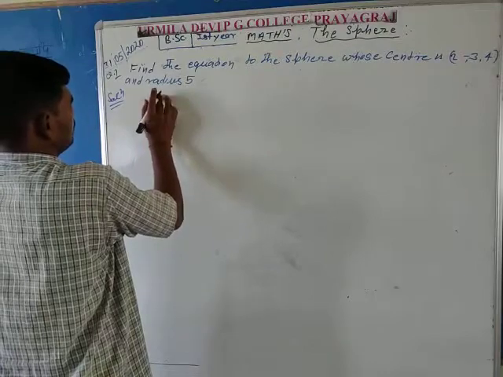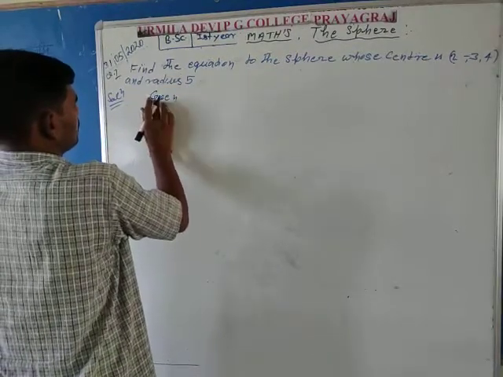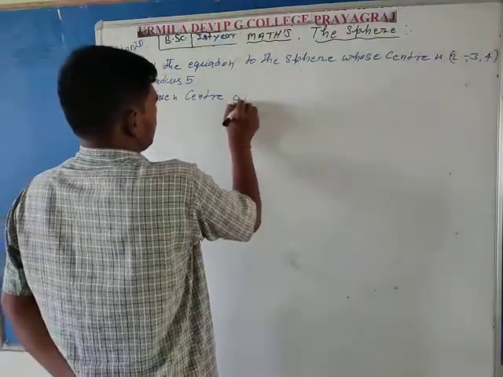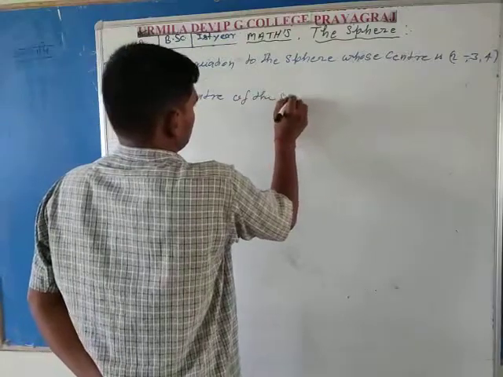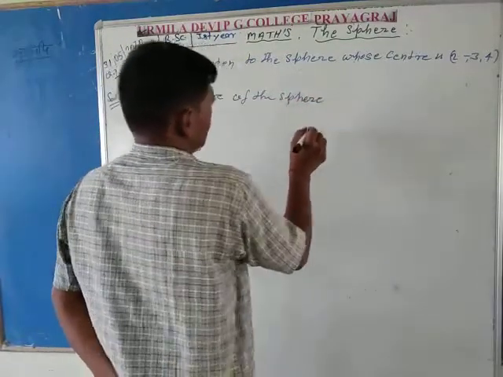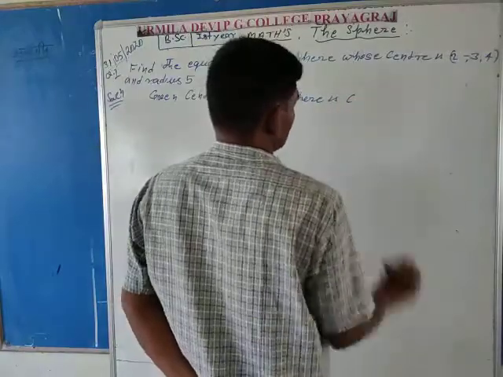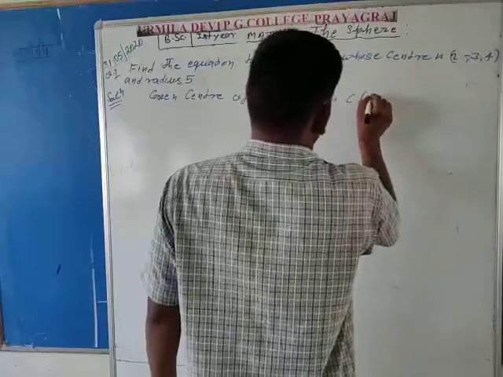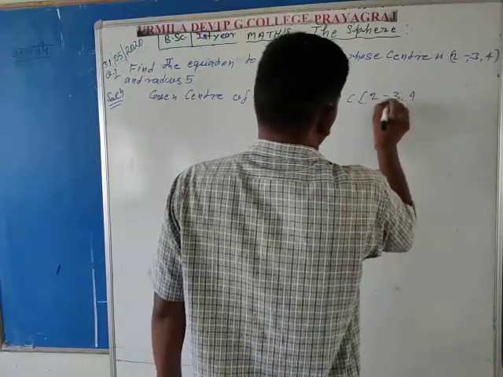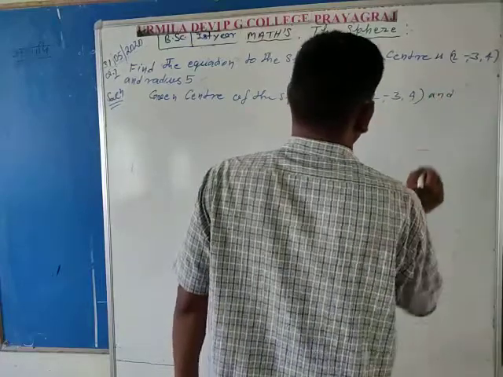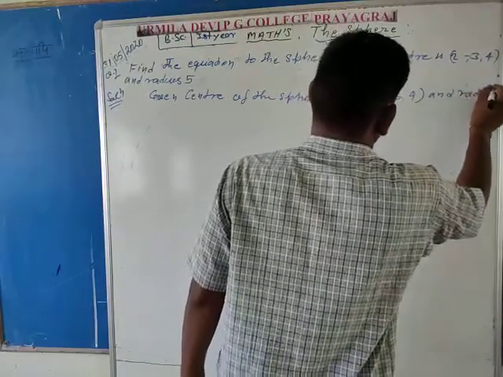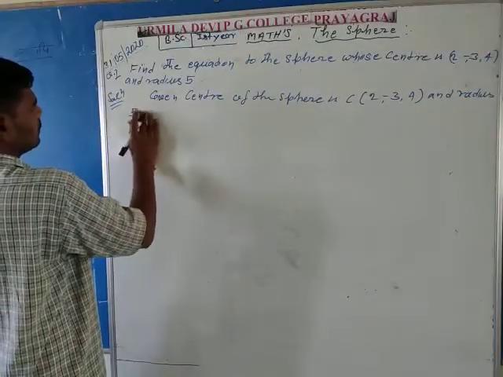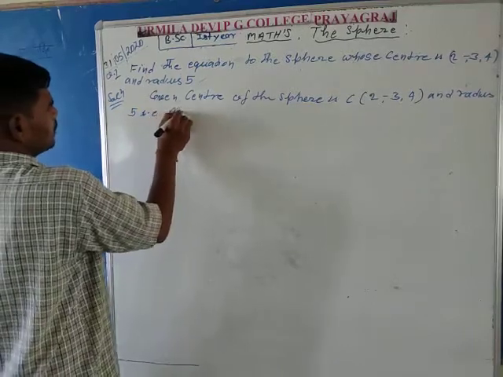Solution: given, the center of the sphere is capital C. Suppose the center is capital C. So coordinates of C are 2, -3, 4, and radius is given 5. That implies capital R is equal to 5.